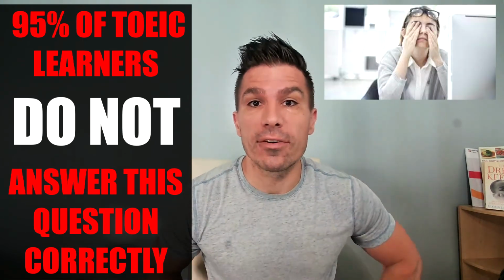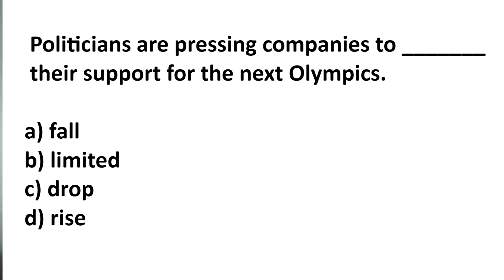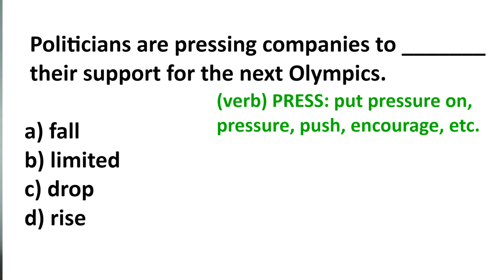So let's find out how to answer this question. Here it is. All right, let's take a look at this. It says politicians are pressing companies to blank their support for the next Olympics. All right, let's understand the word press in this context. Press here means put pressure on, pressure, push.